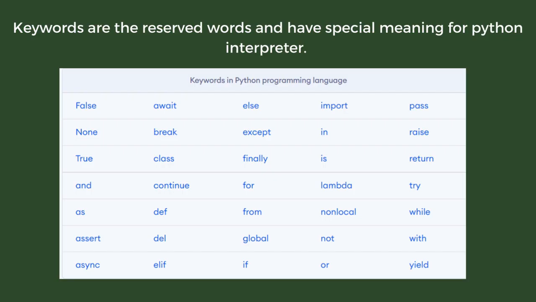The first token is keyword. So keywords are the reserved words in Python, and they hold a special meaning. On your screen, you can see a partial list of them. You can pause the video to take a screenshot or note them down.